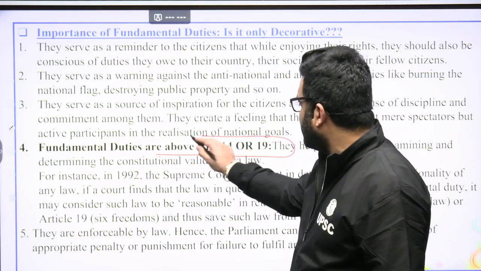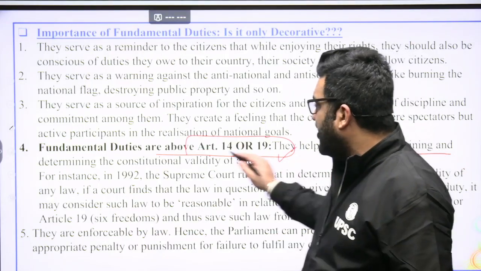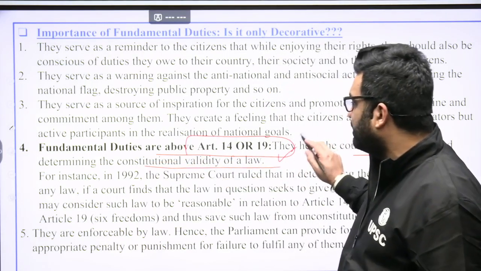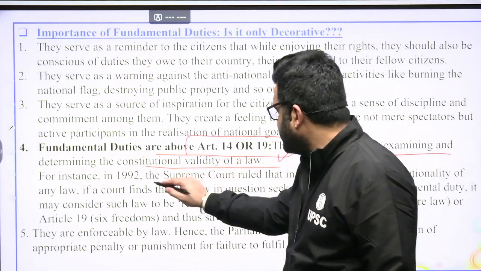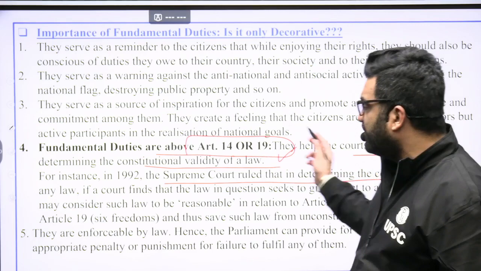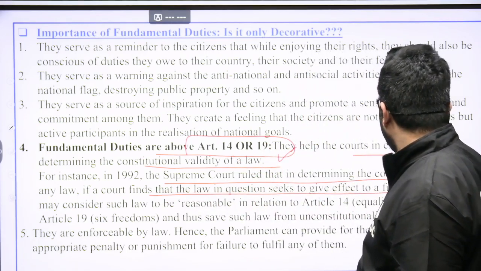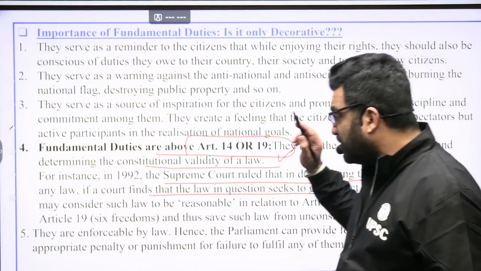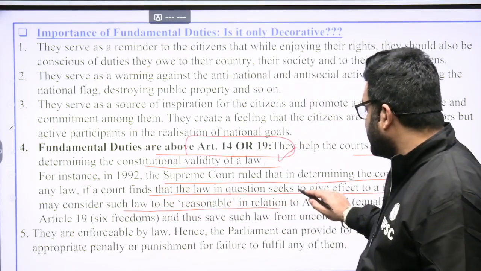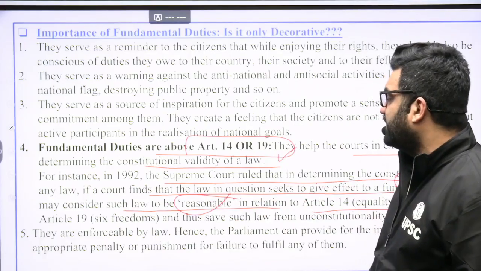Fundamental duties can be held above Article 14 or 19. They help the courts in examining and determining the constitutional validity of a law. For instance, in 1992, the Supreme Court ruled that in determining the constitutionality of any law, if the courts find that the law in question seeks to give effect to a fundamental duty, the court may consider such law to be reasonable in relation to Article 14 and Article 19.